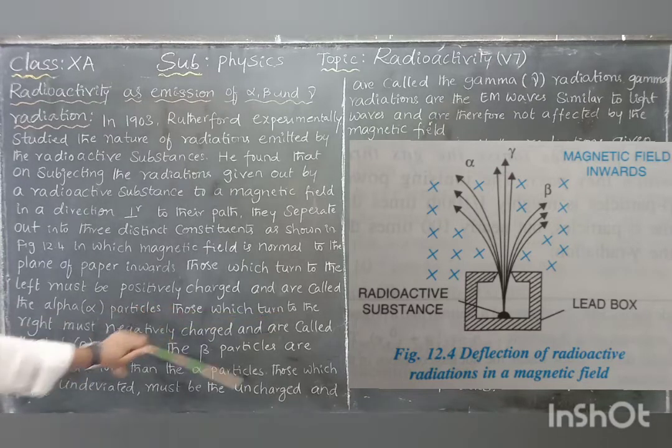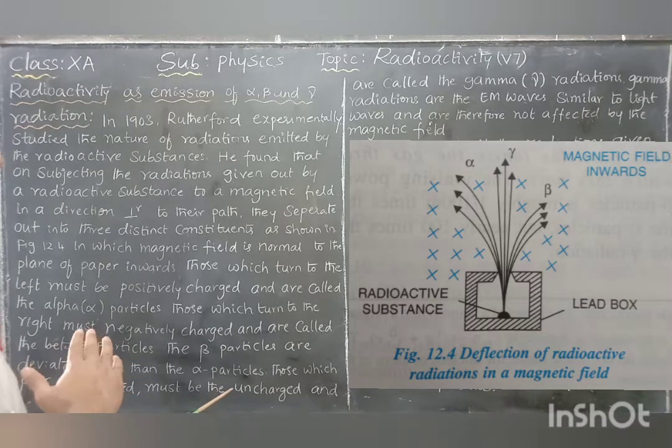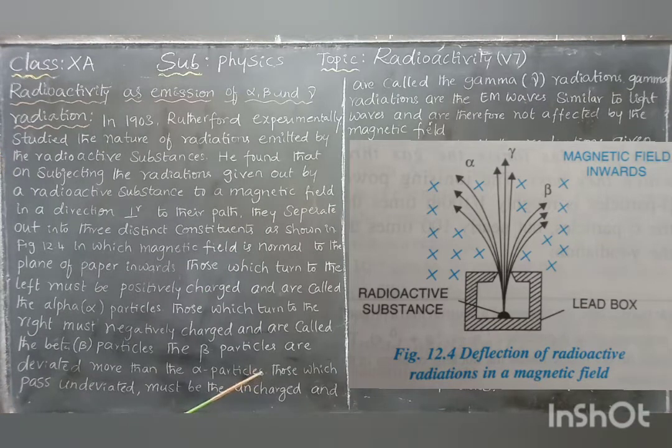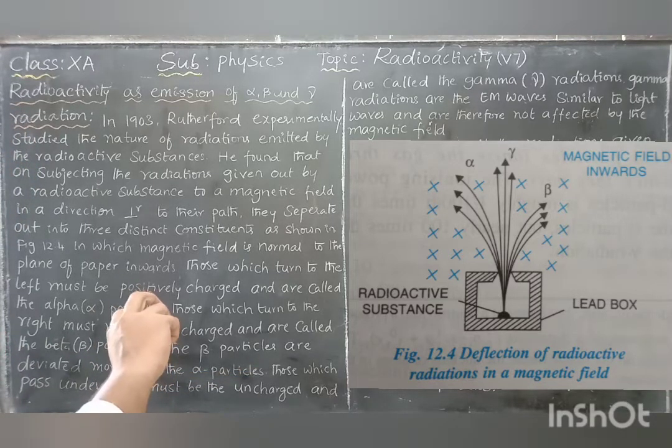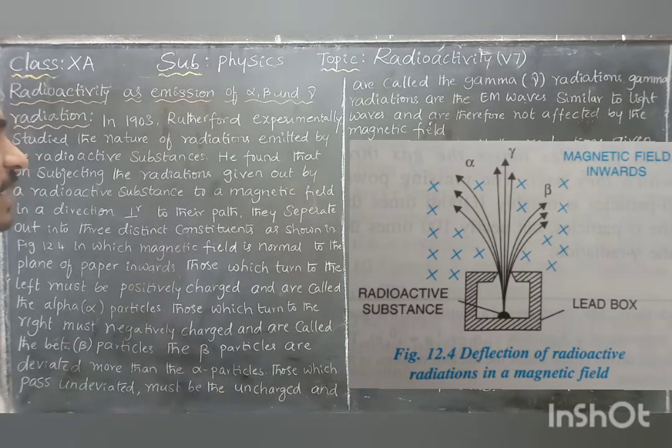Those which turn to the right must be negatively charged and are called the beta particles. The beta particles are deviated more than the alpha particles. See the diagram. The deviation is more for the beta particle compared to alpha, because the alpha particles have more mass than the beta particles.